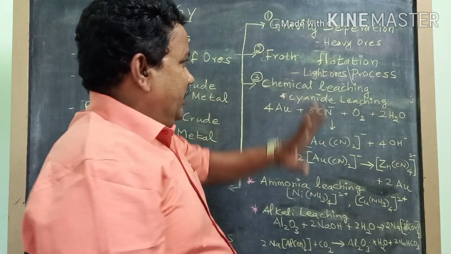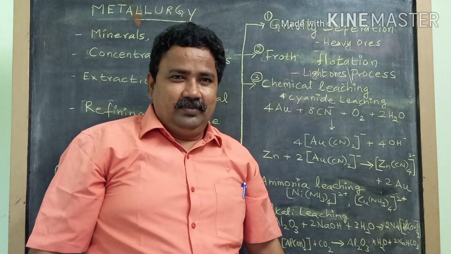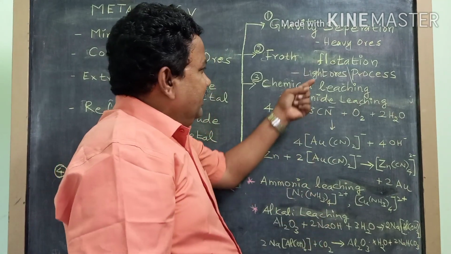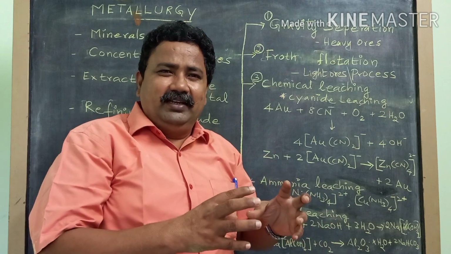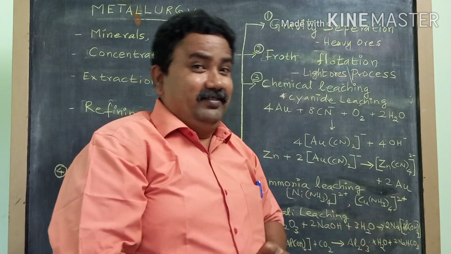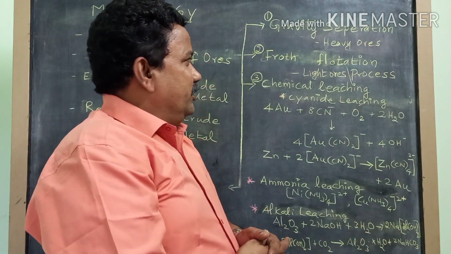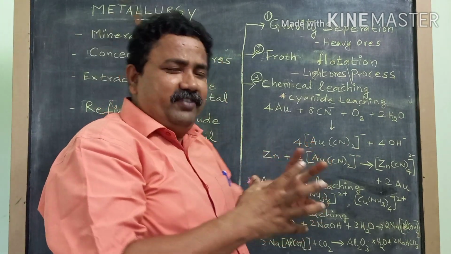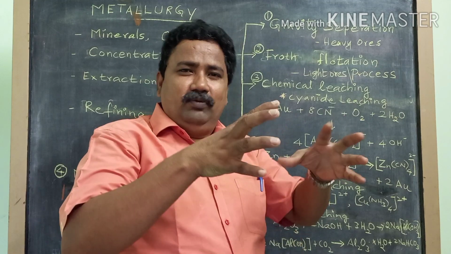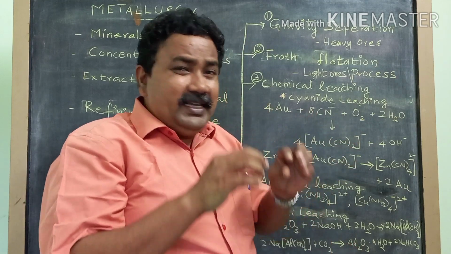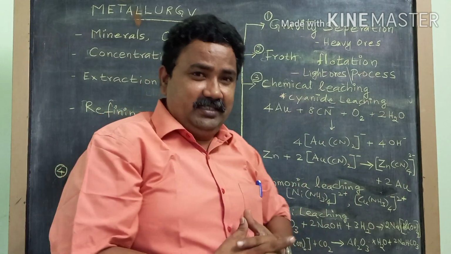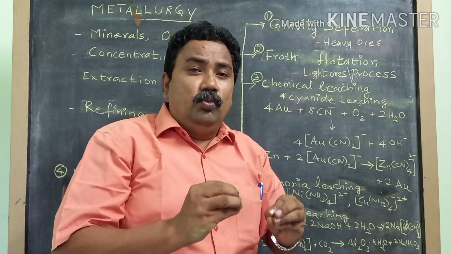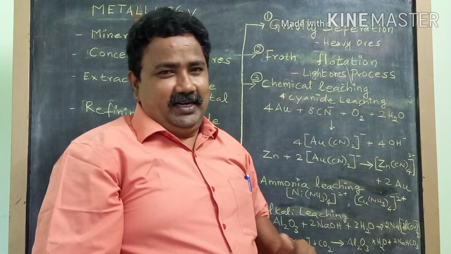Okay. Second one, froth flotation method. This is another important method which is used for light ores, in other words, ores having lower specific gravity. Okay. So here what we are going to do is put the finely powdered ore in water. The basic principle of this froth flotation is that these kinds of ores can be wetted more by oil than by water.